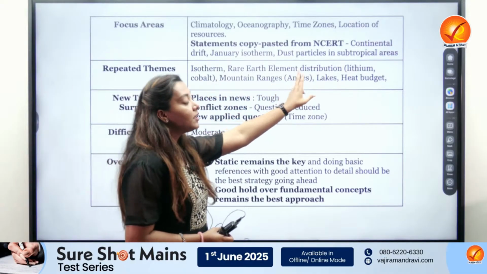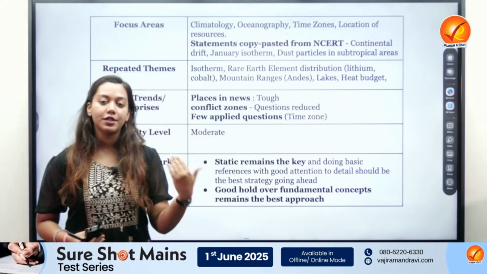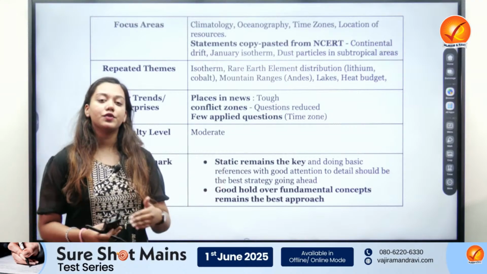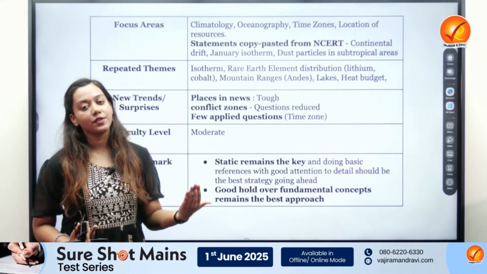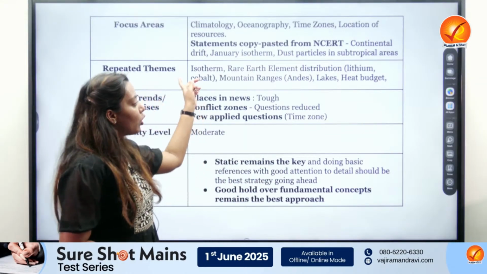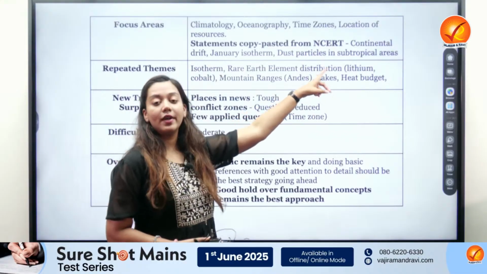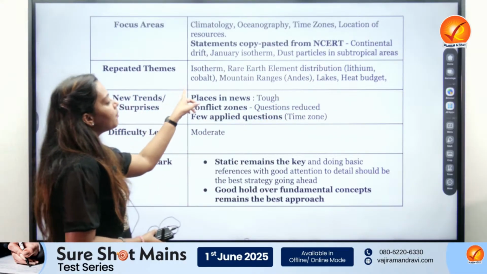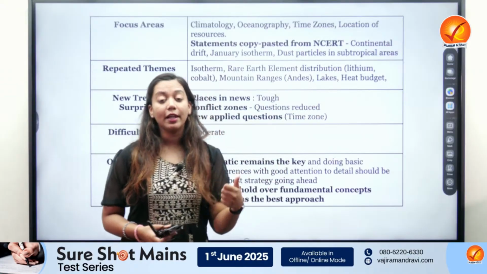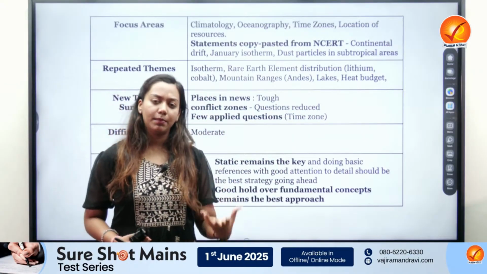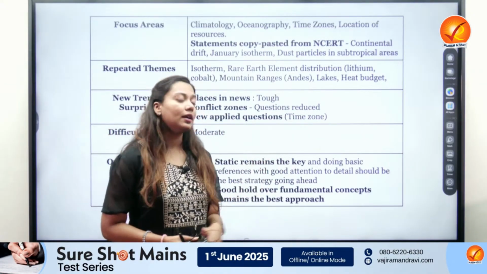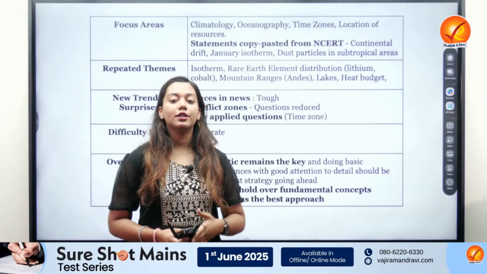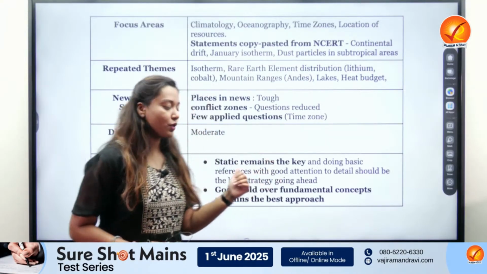Rare earth element distribution, for example lithium, was asked in 2022, and cobalt in 2024. These questions were already asked, and following the same trend, distribution of rare earth elements and critical minerals was asked again. Second, distribution of mountain ranges and lakes, a very important theme, and something about the heat budget, an important part of the NCERT and the geography syllabus, was also asked.